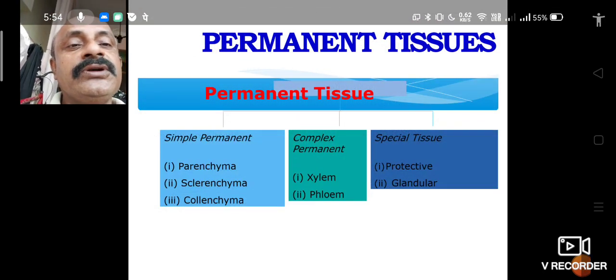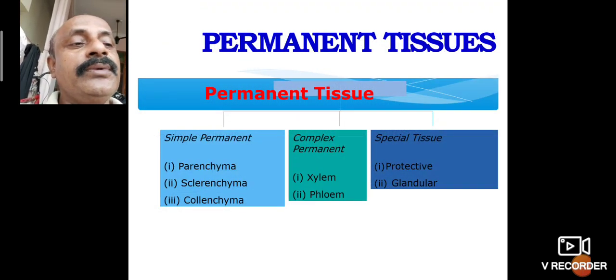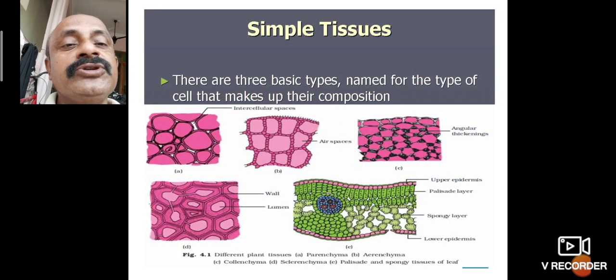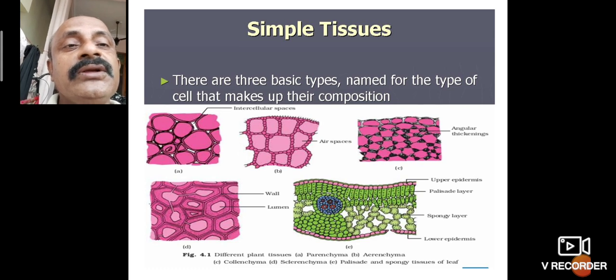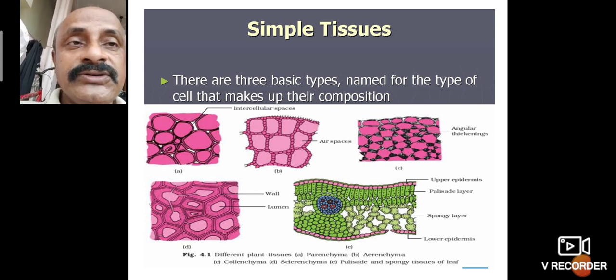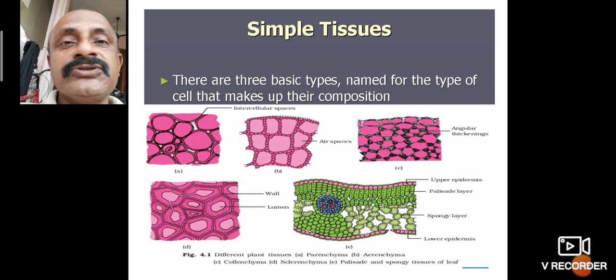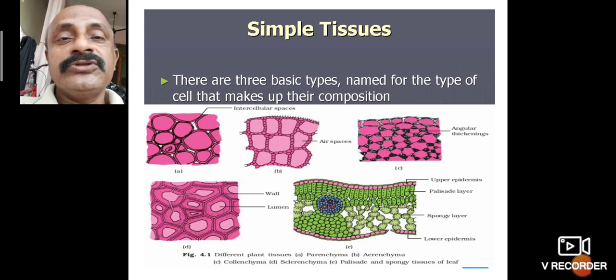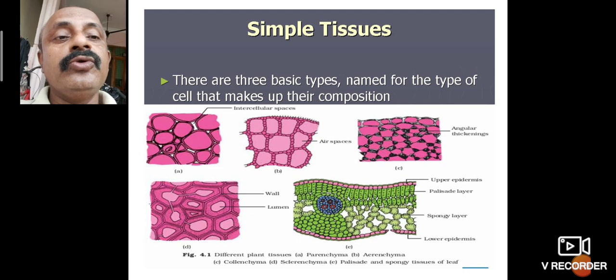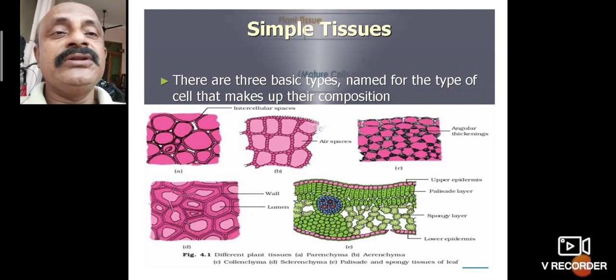Then the permanent tissue: parenchyma, sclerenchyma, collenchyma. This is also three types. First, the simple tissue. There are three basic types named for the types of cells in their composition. The compositions and structures are also different. The simple tissues are further classified into three types: parenchyma tissue, sclerenchyma tissue, collenchyma tissue.